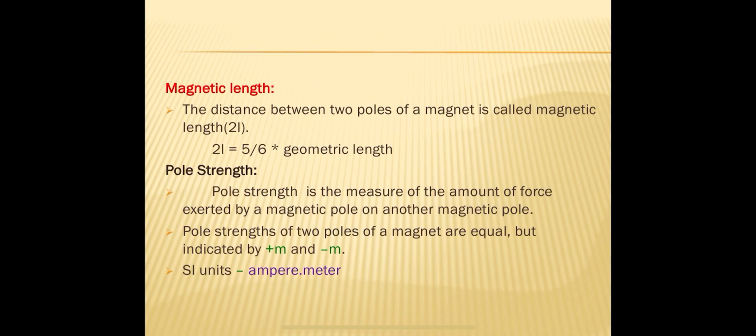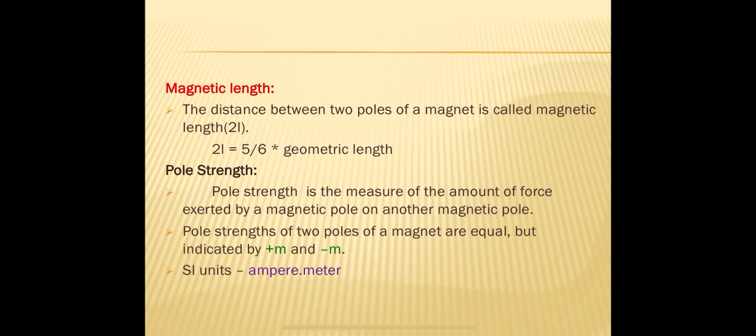Next, pole strength. Some magnets attract strongly. If we bring an iron piece nearer to the magnet, some magnets attract strongly and some magnets attract weakly. That means the effect of all magnets is not equal, or the field around all the magnets is not equal. Why? The magnetic field depends upon the strength of the magnet.